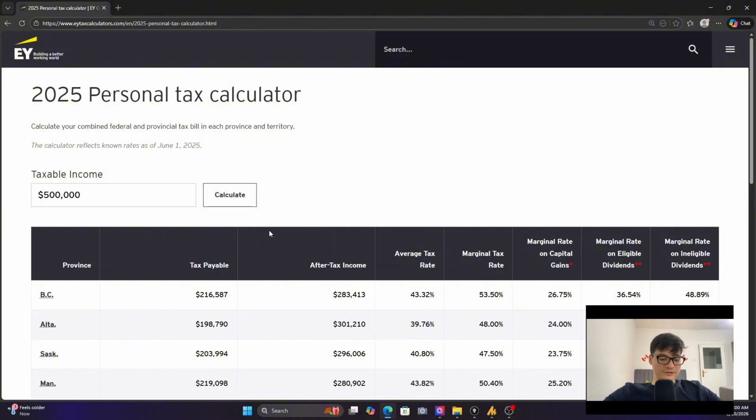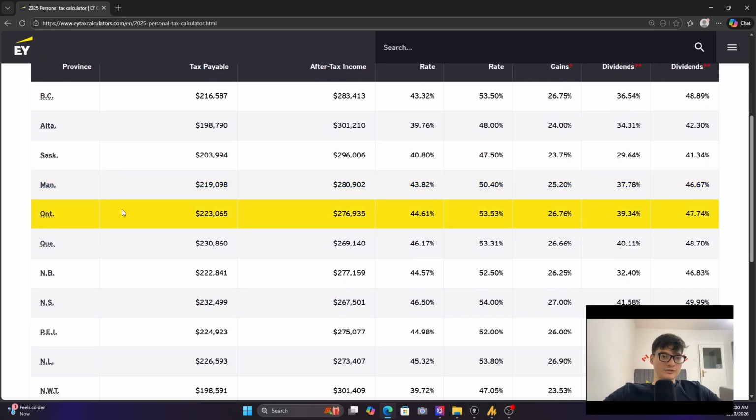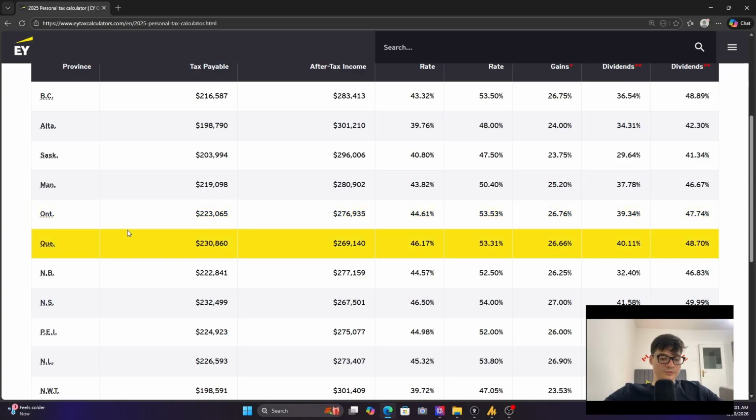Now we can see if there's a big difference here. Not a huge difference between Ontario and BC. About, well, a couple thousand actually. Say about 6,000 difference. Okay, so we do see that average tax rate is 44.61% versus 43.32%.